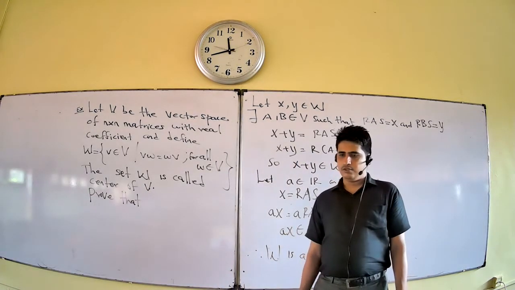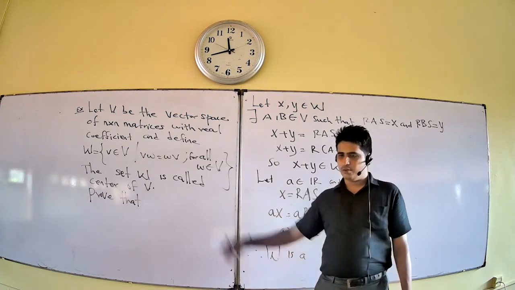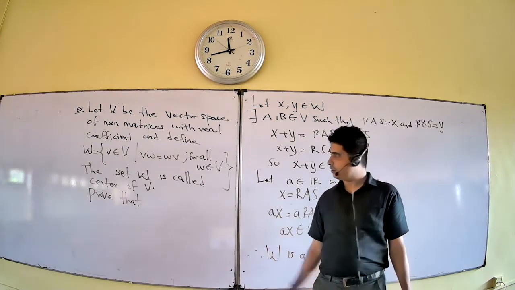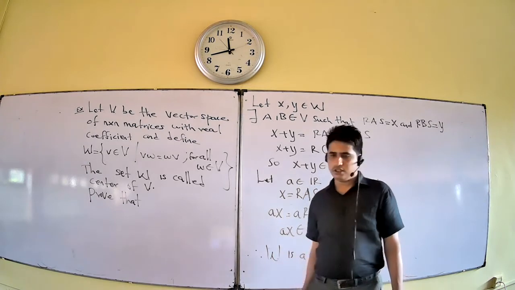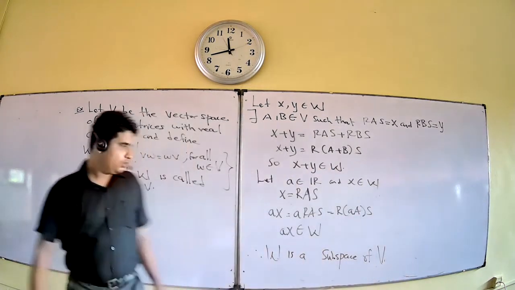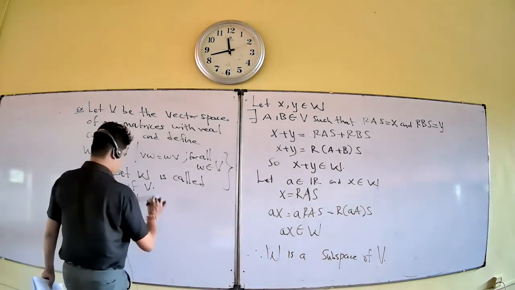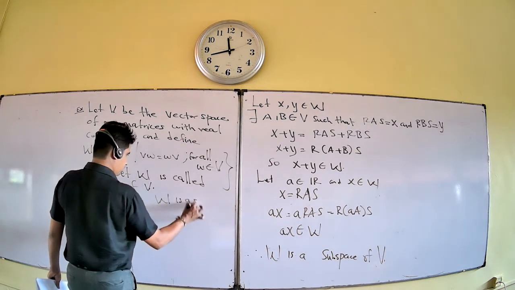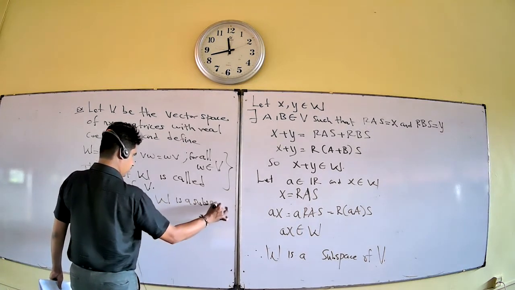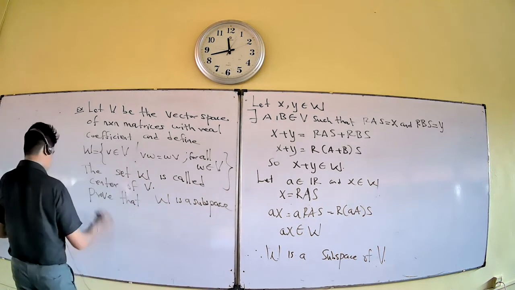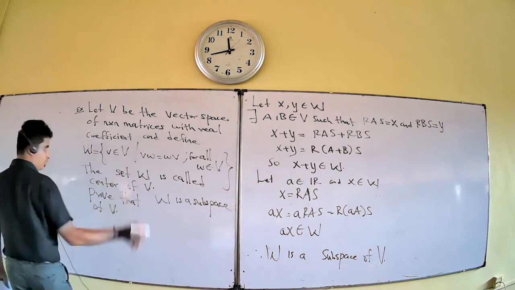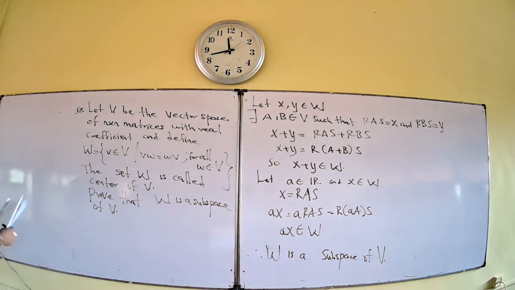If you don't know the meaning of the center, it's also not a problem here. But your claim is you want to show that W is a subspace. Okay, prove that W is a subspace of V.